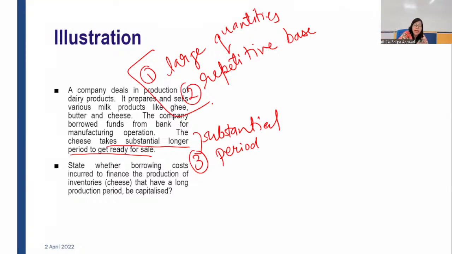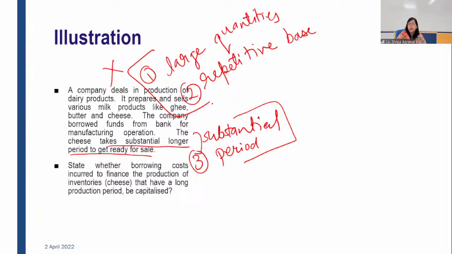So based on that, any borrowing cost incurred for the finance we have taken for the production of such inventories will not be capitalized. However, I told you at that time also, if an entity identifies the amount of borrowing cost which can be allocated to such inventory, and that inventory takes a substantial period of time, then the entity may capitalize the borrowing cost.